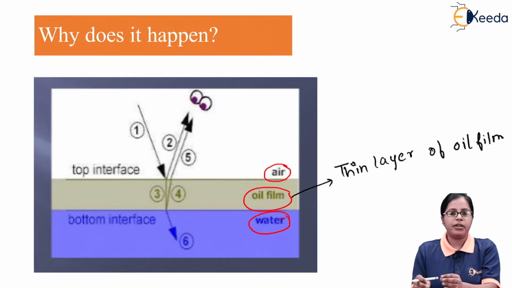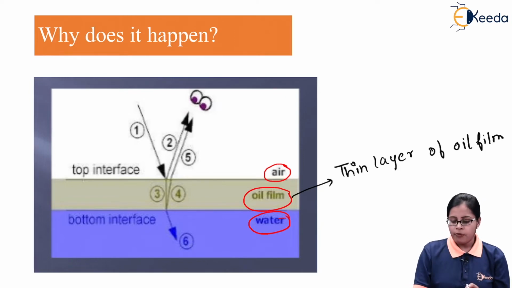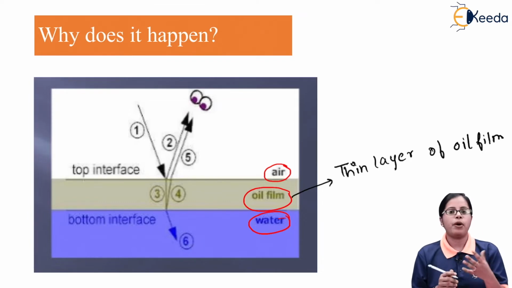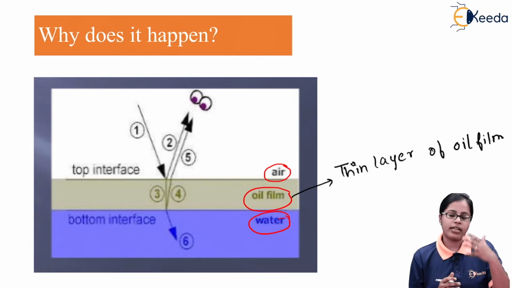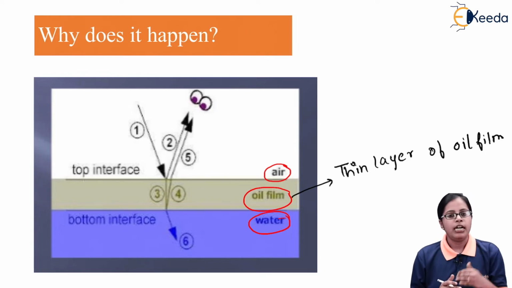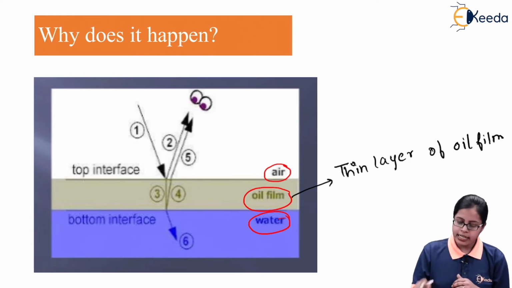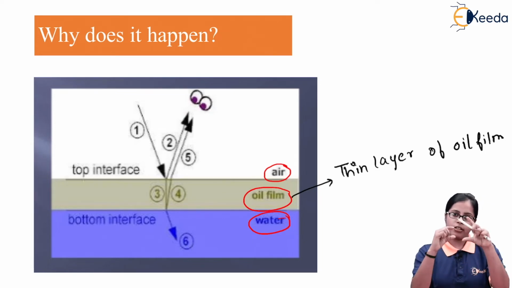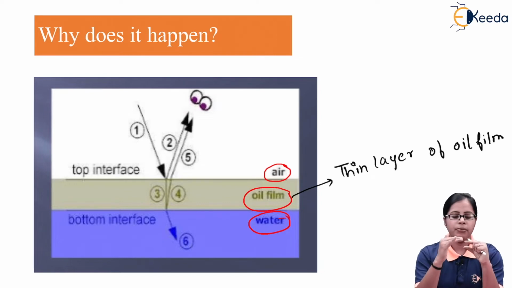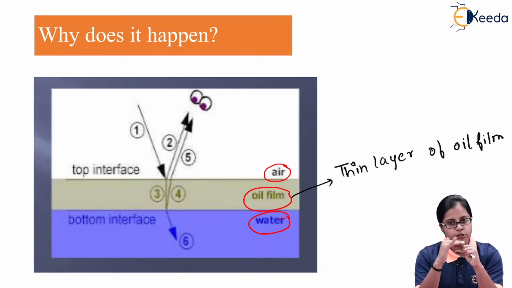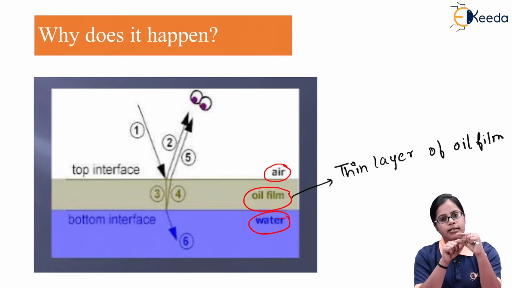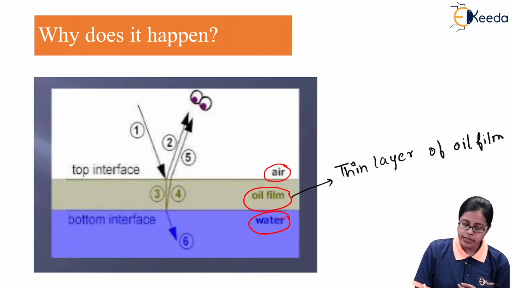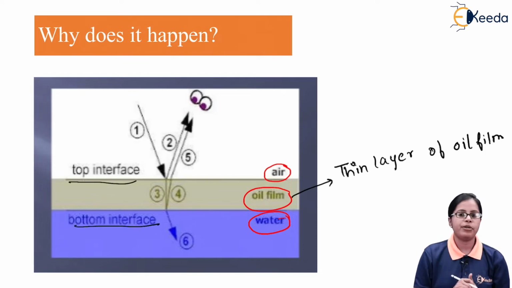As you can see, there are different numbers noted over here. The ray of light indicated as 1 is the incident ray. The light emitted from the source travels along path 1, and it reaches the interface of air and the oil film. Now, if you look at the thin layer of the oil film, the upper layer is called the top interface, and the bottom layer of the film, which is in contact with the water, is called the bottom interface. So we have two interfaces present over here.